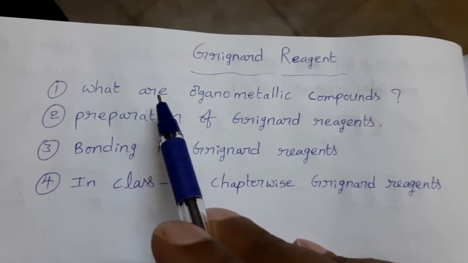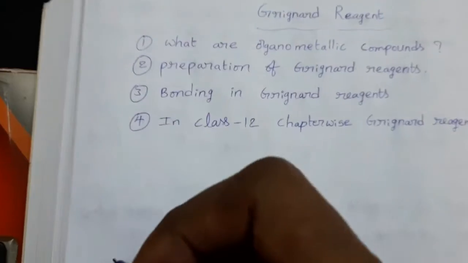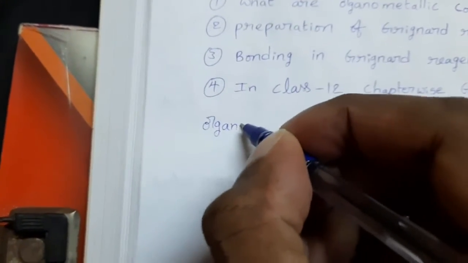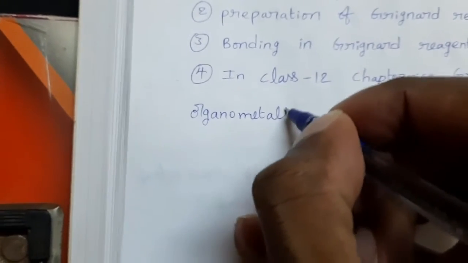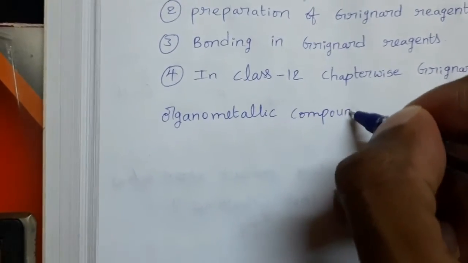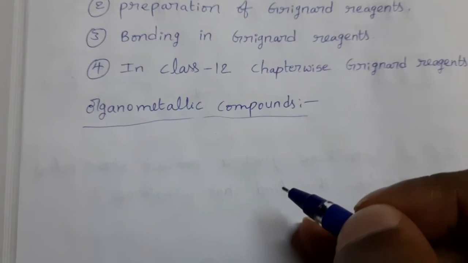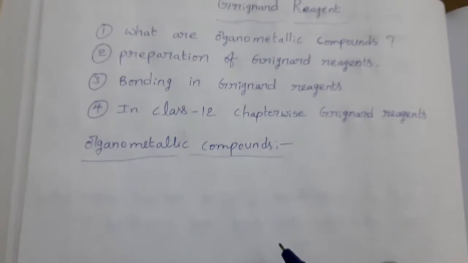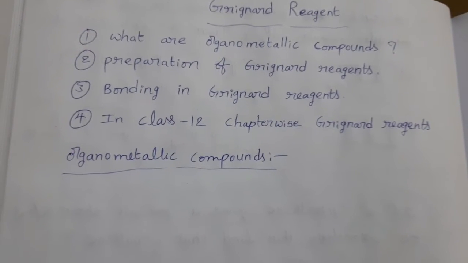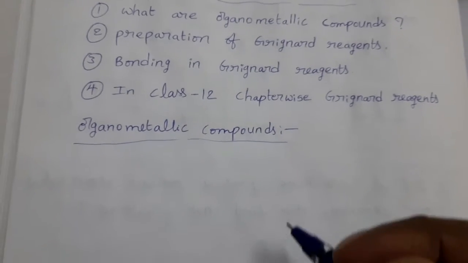Now see this first one. What are organometallic compounds? The organic compounds in which bonding is present between carbon and metal atom are called organometallic compounds.